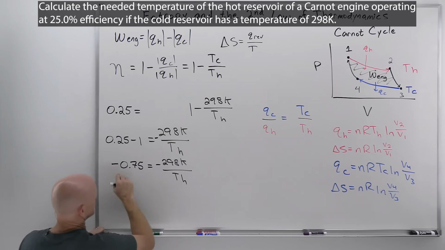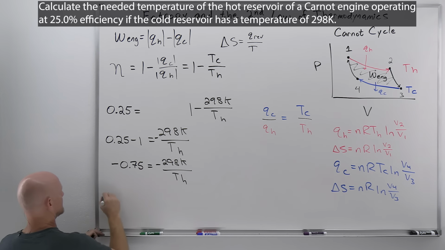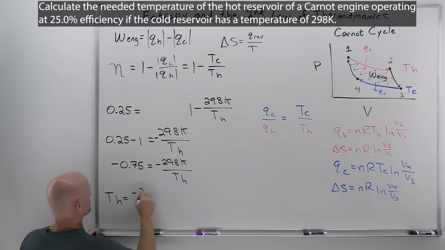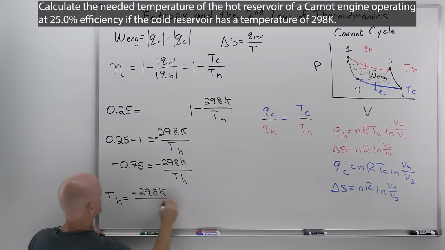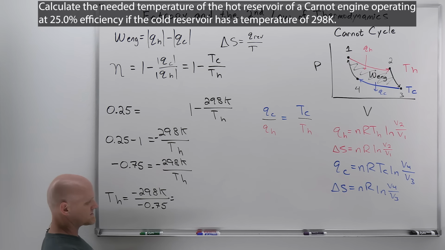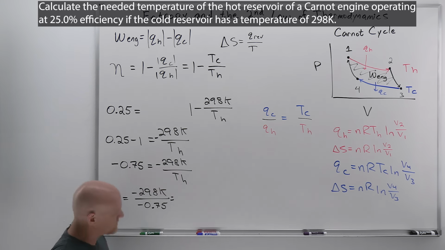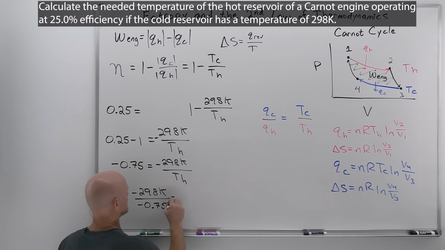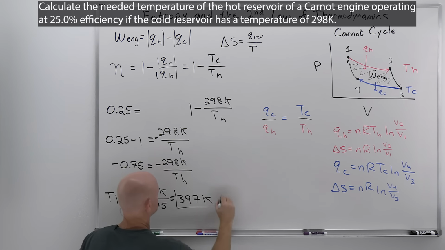So we'll multiply by TH and divide by negative 0.75, and we'll get TH equal to negative 298 Kelvin over negative 0.75. Let our calculator do the heavy lifting for us. Negative 298 divided by negative 0.75 is 397.3333, and to 3 sig figs, we'll round that to 397 Kelvin.